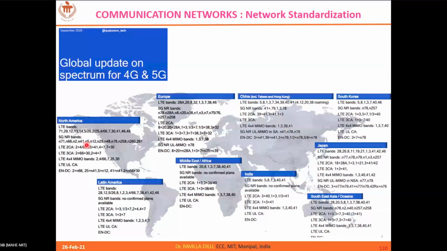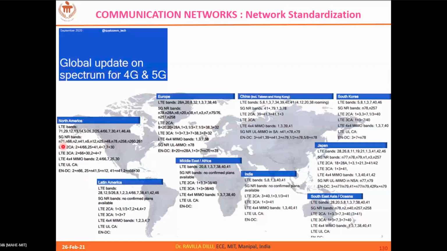So that band is divided into different smaller bands. For example, when I say it's a 28 giga band, it means that it is somewhere around 27 giga to 29 giga, something like that. So when I say a particular band, like 26 band, it means that it's a center frequency. So you can move around that frequency.